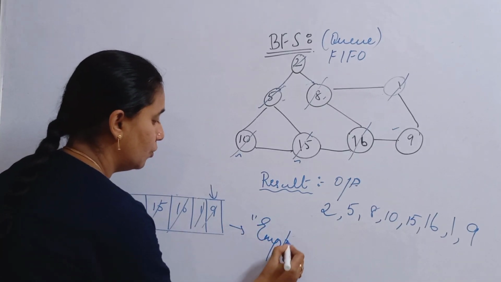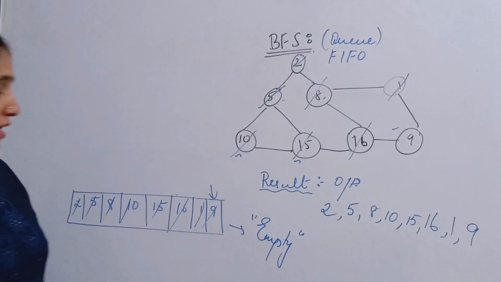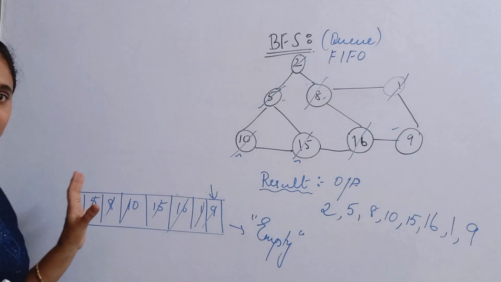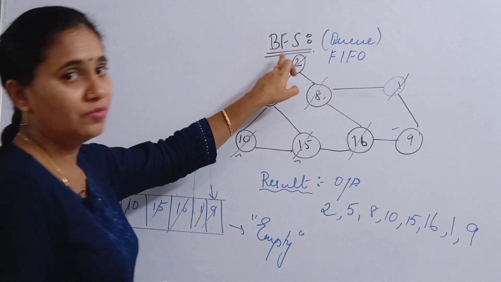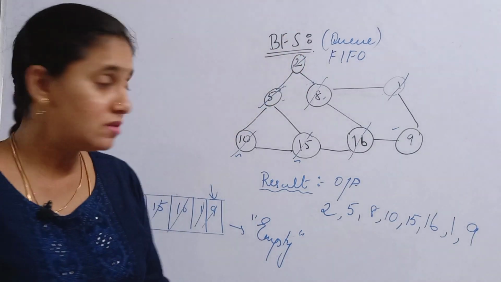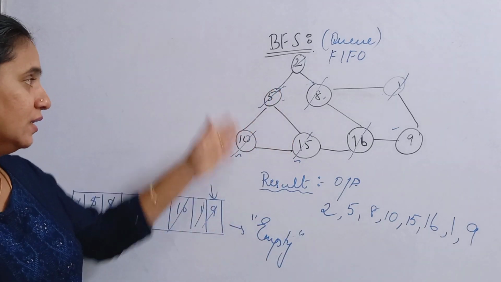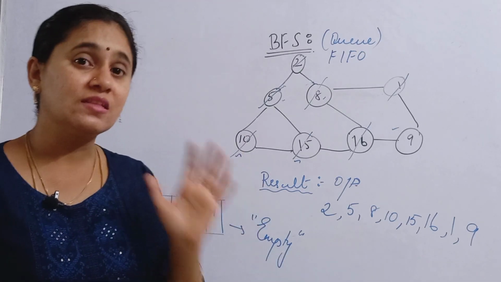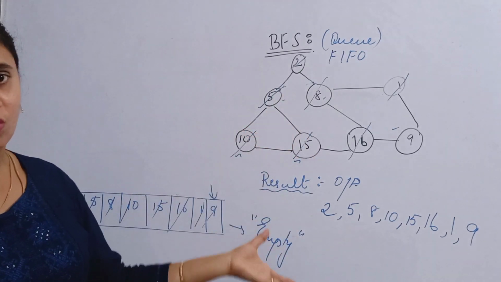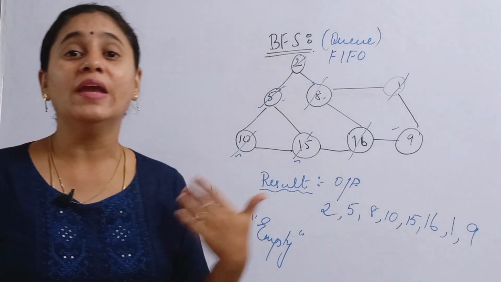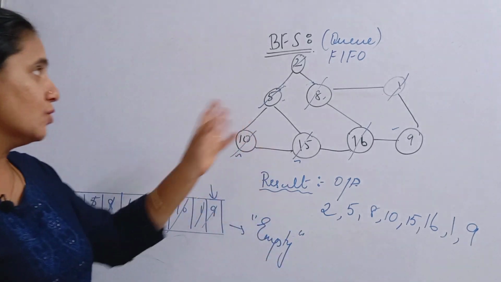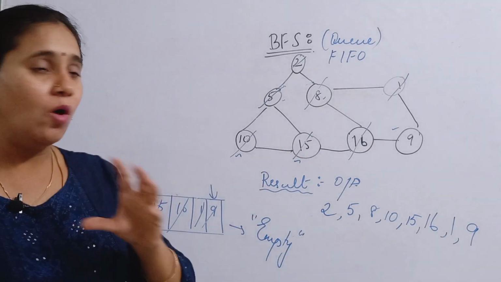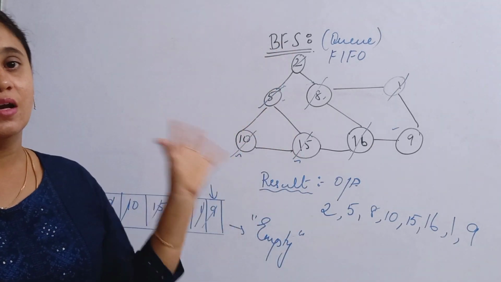Suppose like this, if you are going to traverse each and every vertex in the graph by using a queue data structure, it is called breadth first search. So friends, suppose if you have any doubt in this type of solving, please watch the video again and again until you are clear with this concept of solving. Then only you will be able to solve any type of problem, right? So now in short, I will just give you the steps of solving this BFS algorithm.